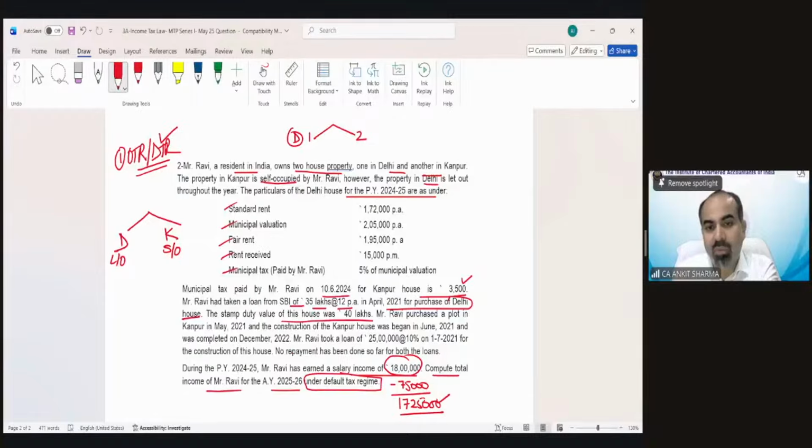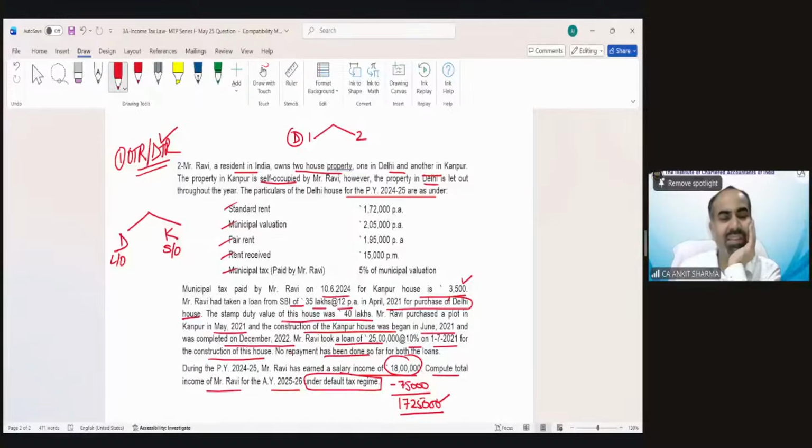Mr. Ravi purchased a plot in Kanpur in May 2021 and the construction of the Kanpur house began in June 2021 and was completed in December 22. Mr. Ravi took a loan of 25 lakh at 10% on 1st July 21 for the construction of this house. No repayment has been done so far for both the loans. So as per this information, we have to solve the question.